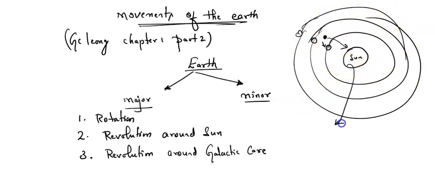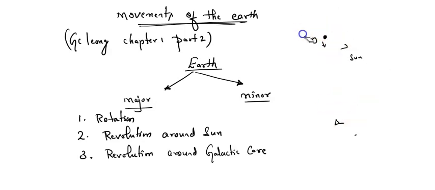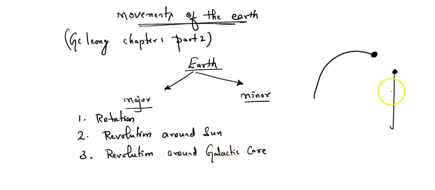Now my question is, is the sun revolving around any other object? Is the sun revolving around some other body? Yes, the sun is also revolving around some other body. What is that? This is our sun. When the sun is revolving, you can see there is a galactic core.